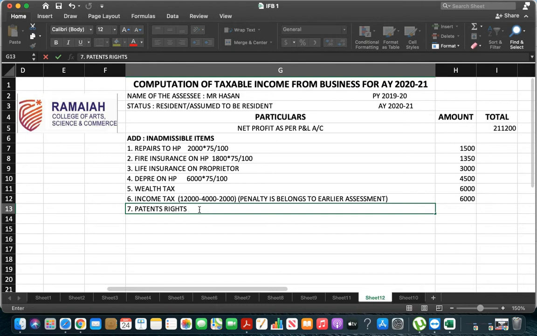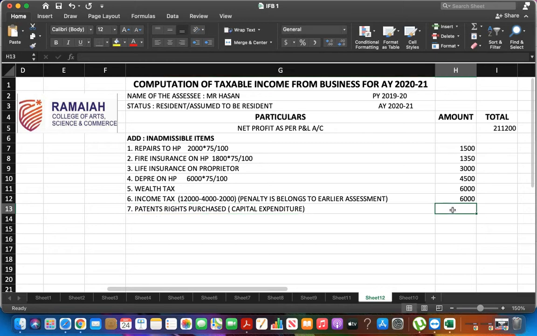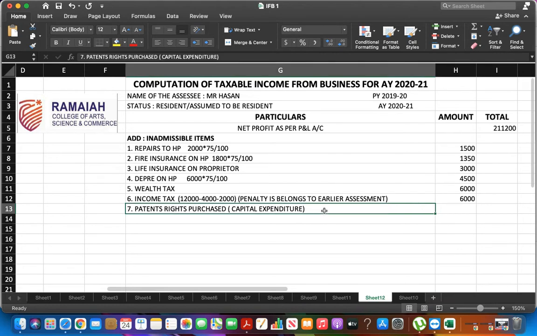Yes, it is a capital expenditure. We have discussed so many questions and solutions on this.